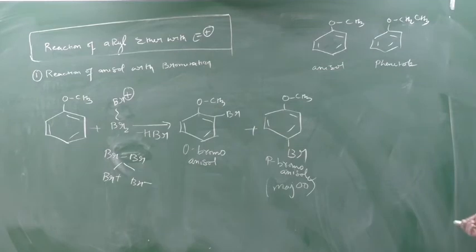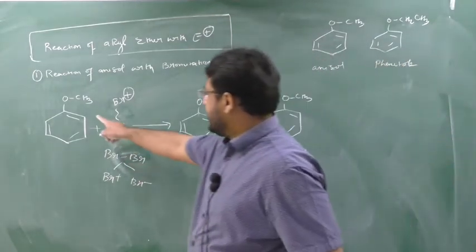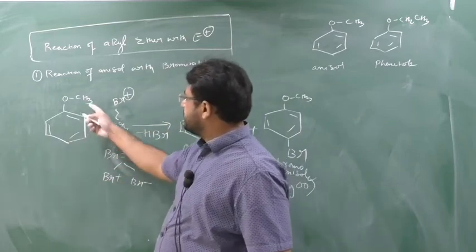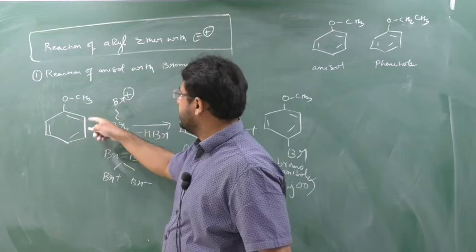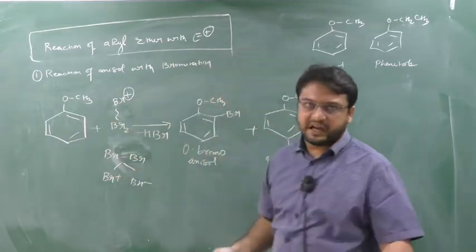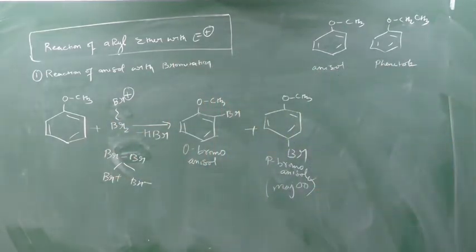I am not doing the mechanism, and you can do it yourself also. Yes or no? The ortho hydrogen will give its life to regain the electron bond again. H plus will be removed by Br minus. I have done all this in the phenol part, so you are very well versed with that.